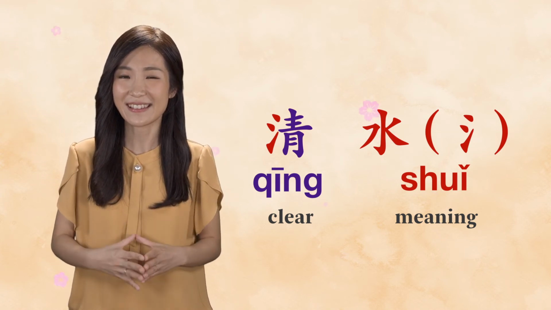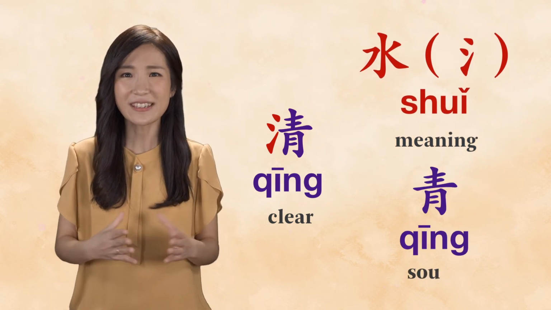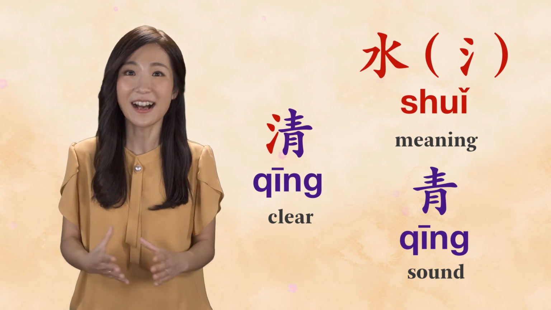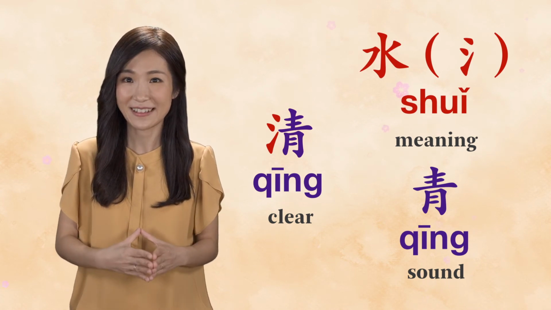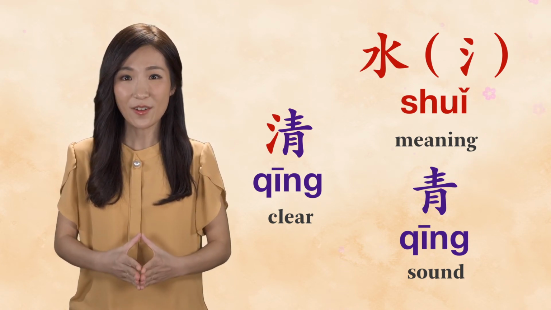And in this case, the compound character 清 just happens to be pronounced in the same tone as its phonetic radical, 青. Alright, now we've got a basic understanding of where characters come from and how they function.